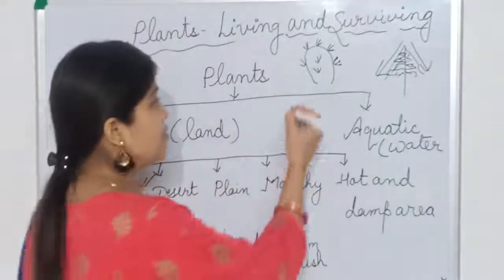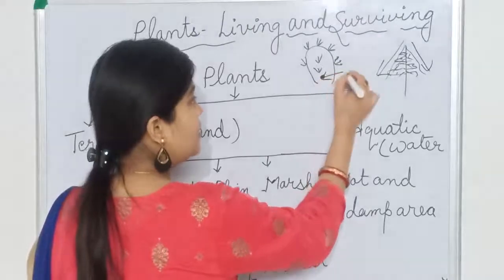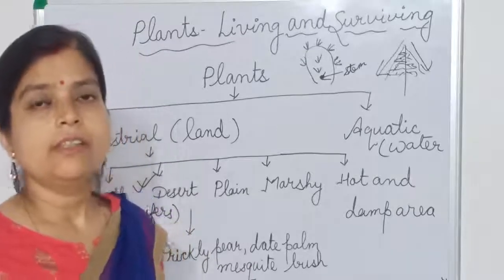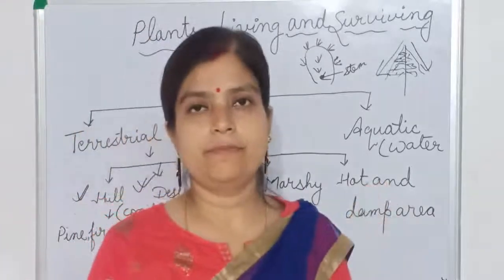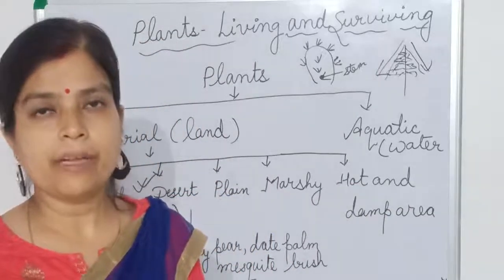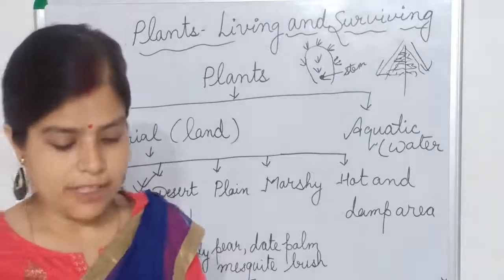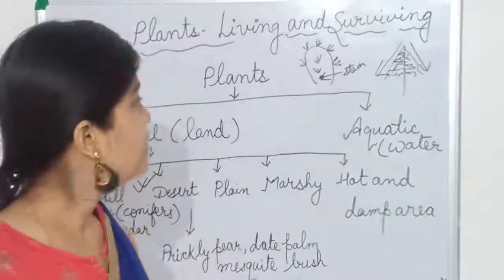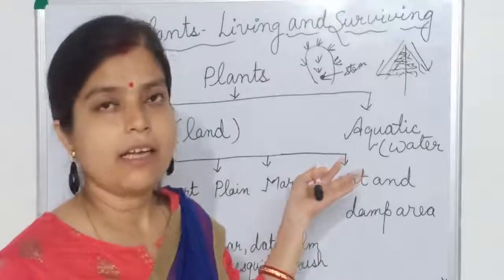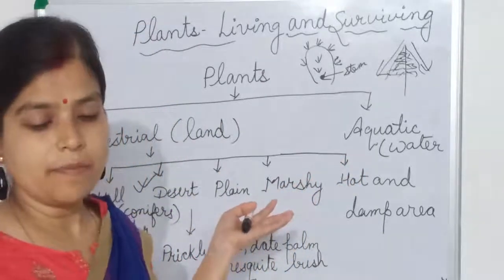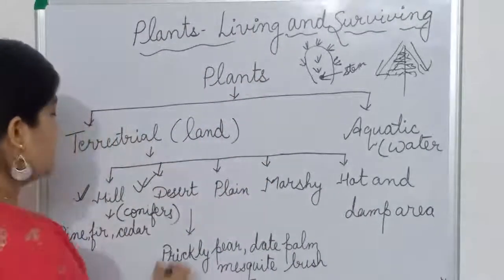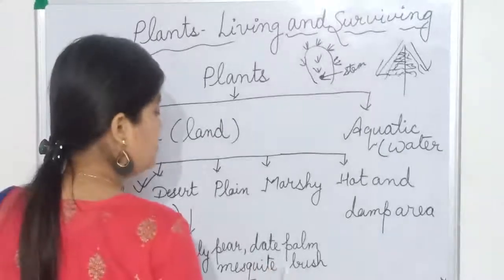This stem, this is known as the stem, it is green in color. This stem is used to do photosynthesis. They have a green fleshy stem which does photosynthesis to make their own food. So the special features you can see here: their root is spread very far away, they have leaves like spines, and they have a green and fleshy stem which helps in photosynthesis. And the examples of desert plants are pretty clear: date palm, mesquite bush.